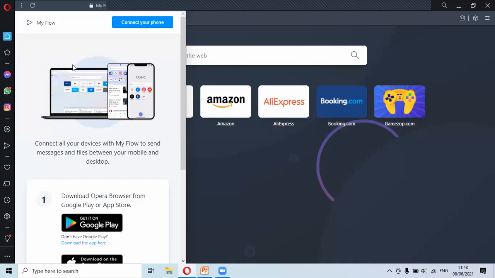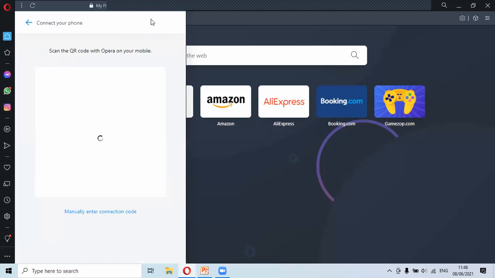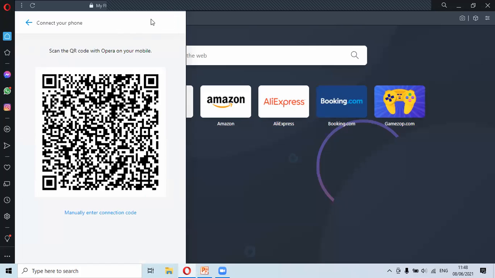And the similar option is shown in my settings. That is this option, this logo, My Flow. I will tap that Flow option on my mobile. Now I have to press this button, connect your phone, and a QR code appears over here. I have to scan this QR code from the Opera browser.